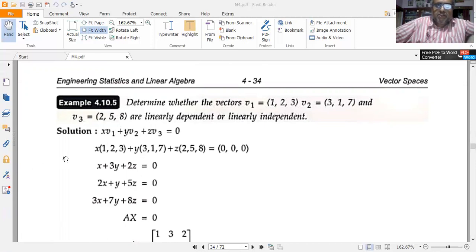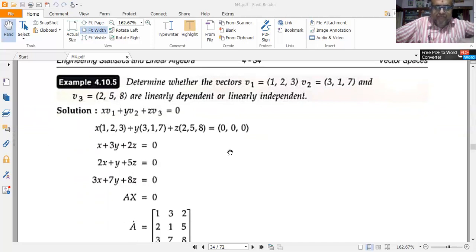So form the equation x v1 plus y v2 plus z v3 is equal to 0. Substitute v1, v2 and v3 values as given in the data. So I get x into (1, 2, 3) plus y into (3, 1, 7) plus z into (2, 5, 8) is equal to 0. This 0, write it in the form of a triad, because the components of v1, v2 and v3 are 3. So it would be a triad.